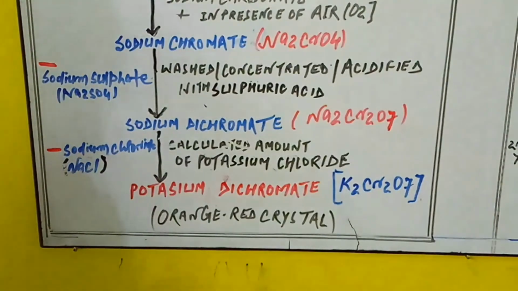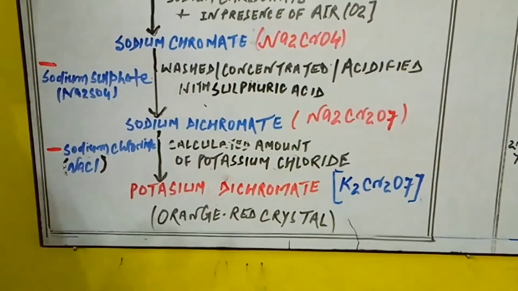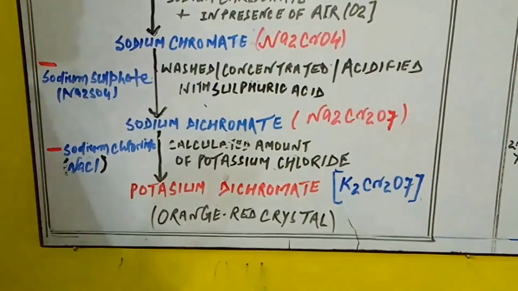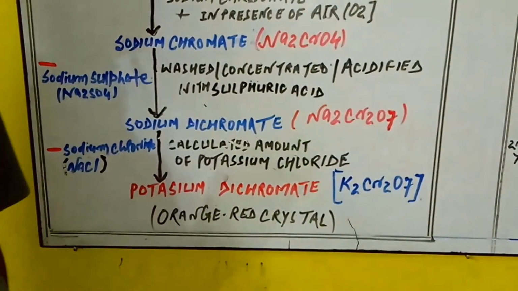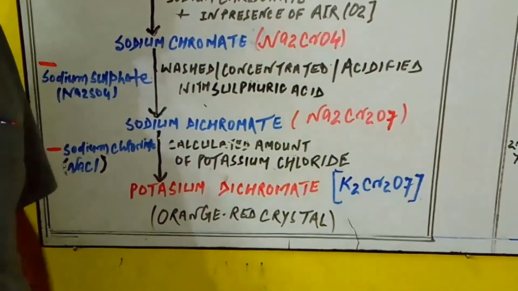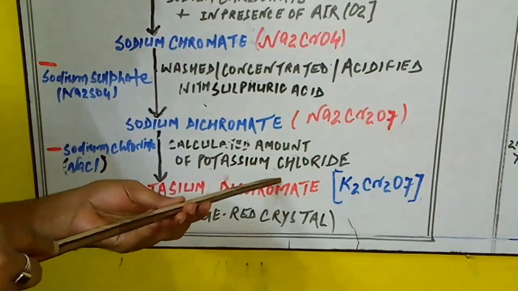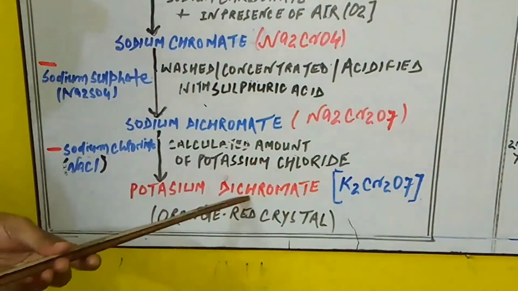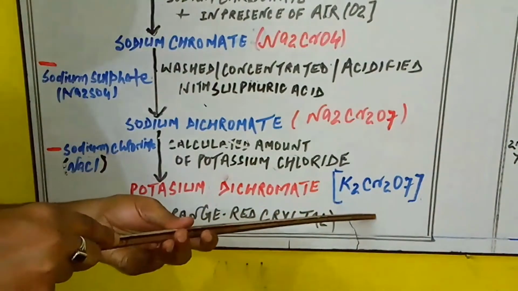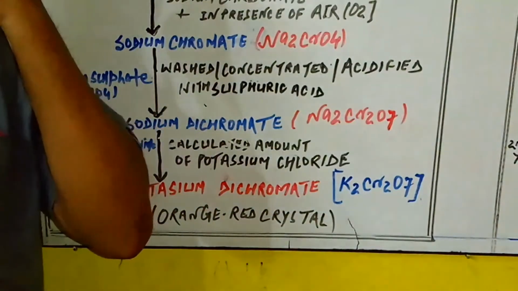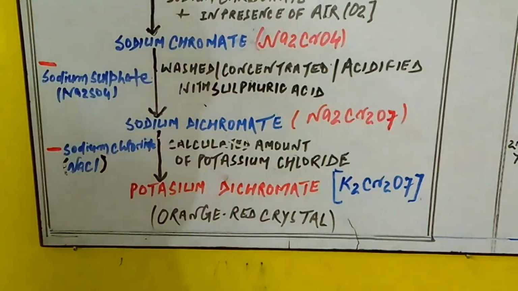Why must this happen? Remember one thing: sodium dichromate is more soluble than potassium dichromate. So it can be treated with KCl, which makes it easier to separate out the crystals in orange red color. For this reason, it undergoes treatment with the calculated amount of potassium chloride. It produces potassium dichromate, K2Cr2O7, normally obtained as orange crystals, also called orange red crystals.